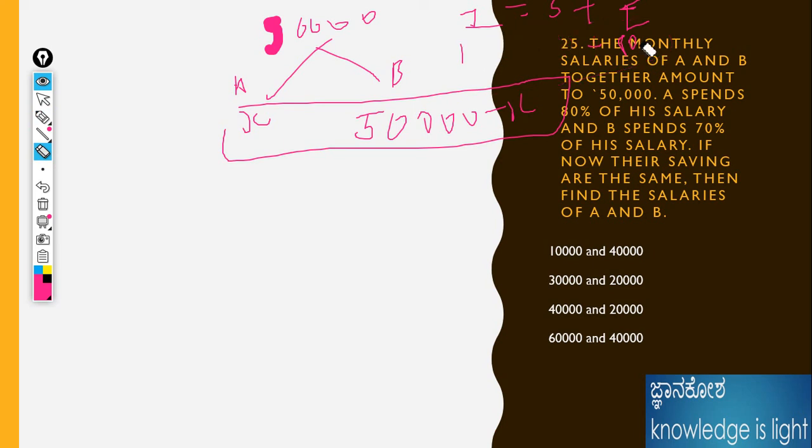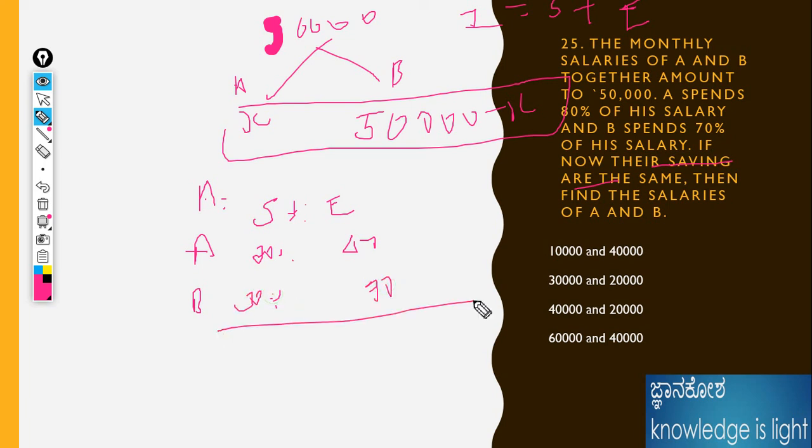Here the hint is that the savings are equal. A spends 80%, which means the saving should be 20%. B spends 70%, which means the saving should be 30%. Understand? The savings are the same.